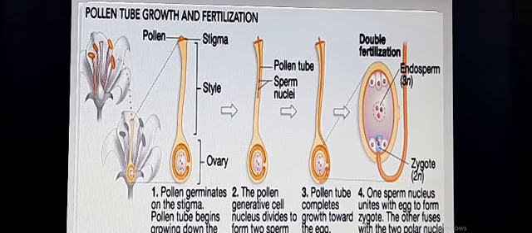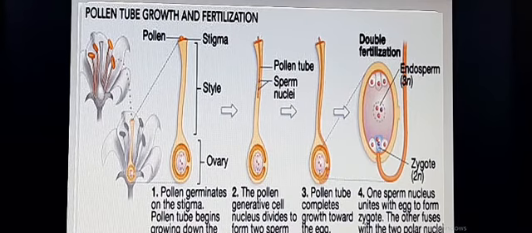During these, it shows the interactions between pistil and pollen grain. Pistil includes ovary, style and stigma. Pollen grain firstly falls on the stigma, and that pollen grain can be recognized by the certain chemical present in the stigma. The stigma recognizes whether the pollen grain is self or non-self, of the same species or of any other species.